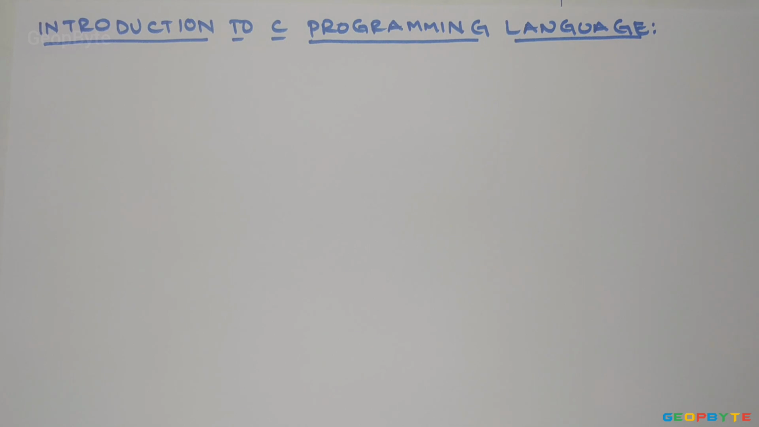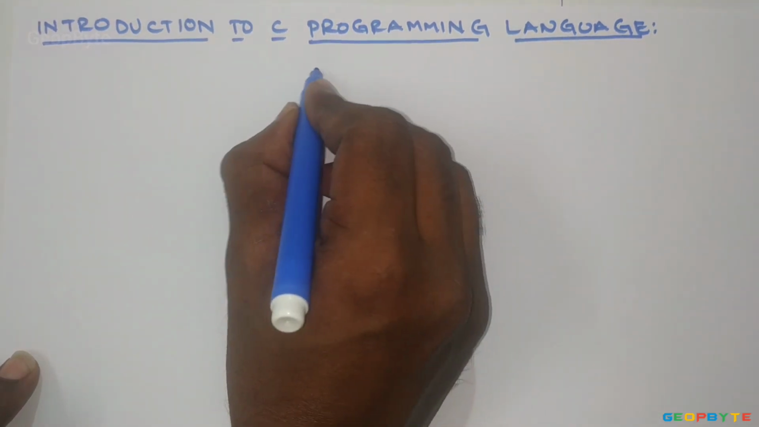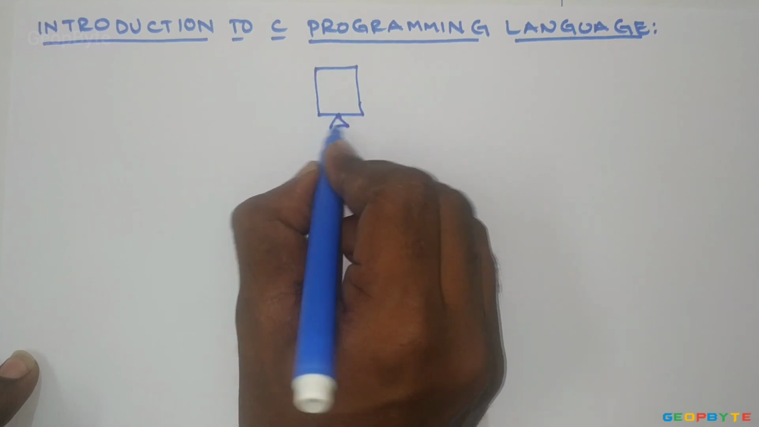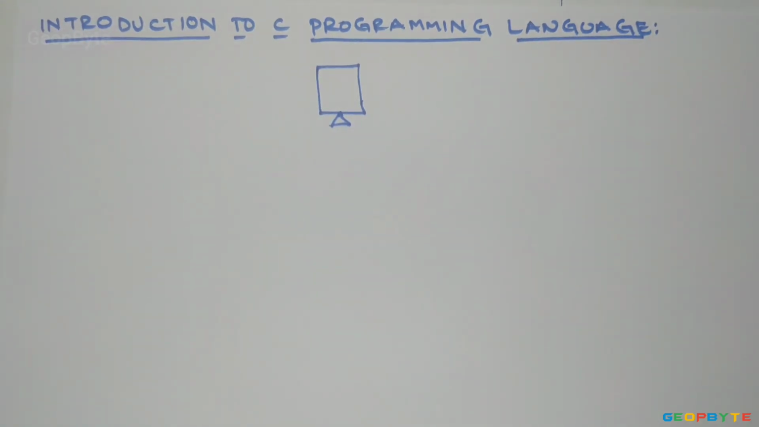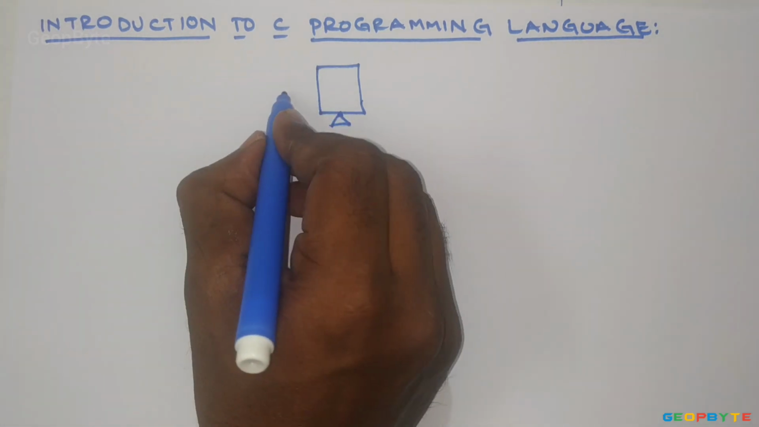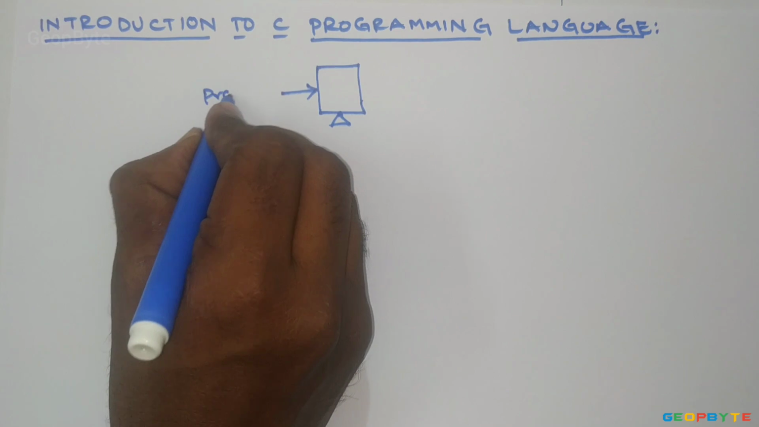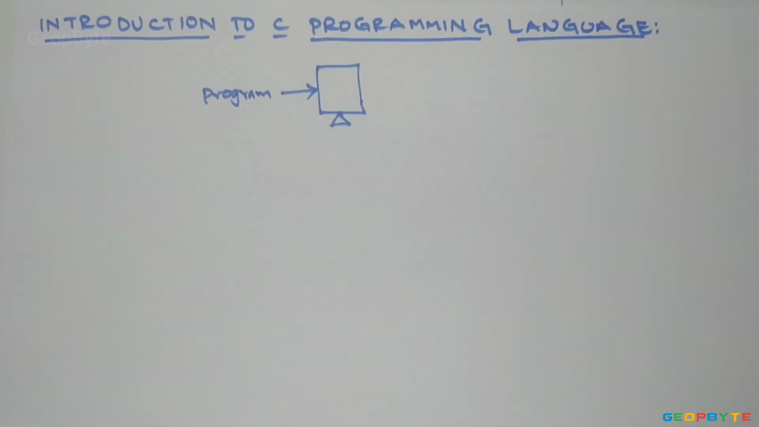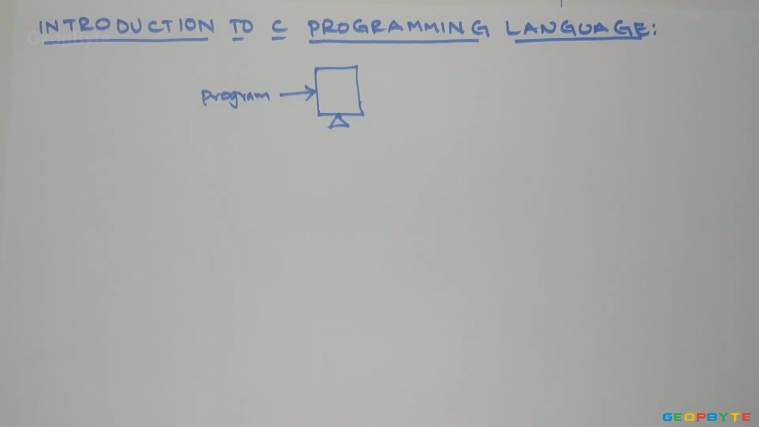Today let us discuss Introduction to C programming language. C is a computer programming language. A computer is a general purpose machine that can perform any computational task. All you need to do is give it a program, which is nothing but a set of instructions to perform a task.